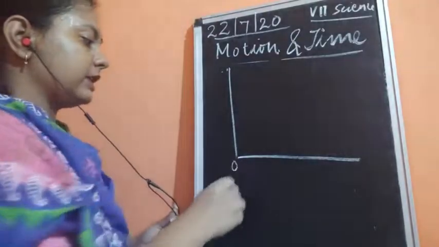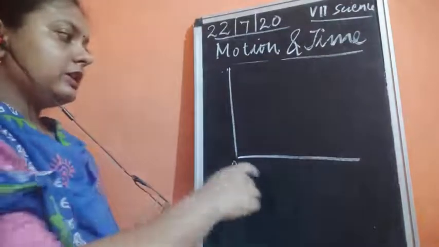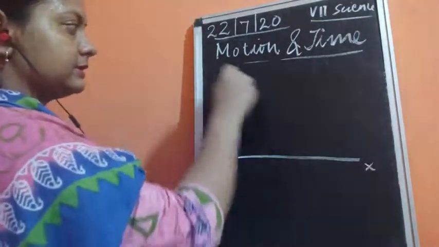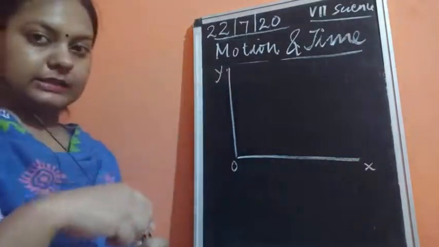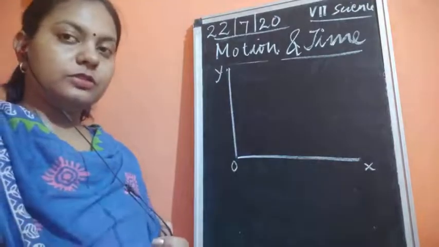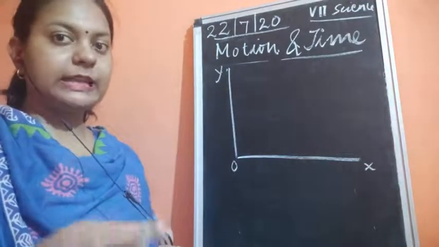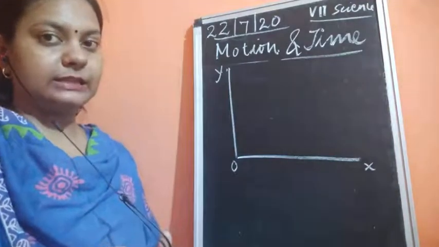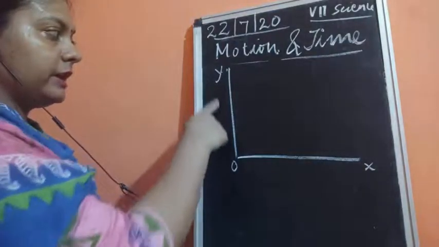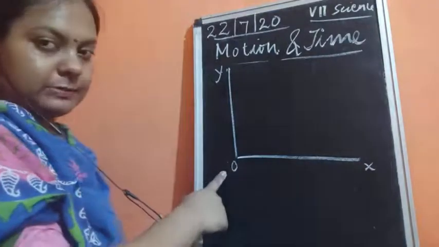This is the starting point, which starts from 0. This is the x axis, this is the y axis. In maths also you have all plotted graphs, so it is very easy to plot the graph in science now. Where the x axis and y axis meet, it becomes the origin.